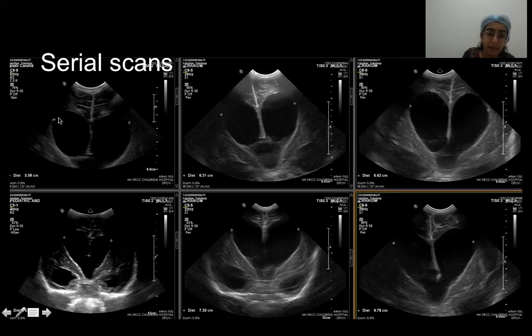The size was initially 5.6 centimeters, then it increased to 6.3, 6.6, 7.3. It was tapped, and then it came down to 6.7. So here we see how the size of the lateral ventricle has varied over time.